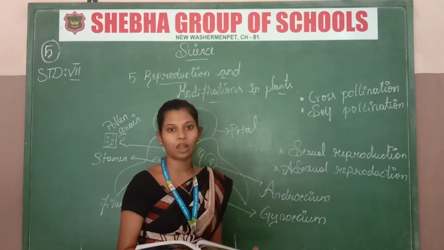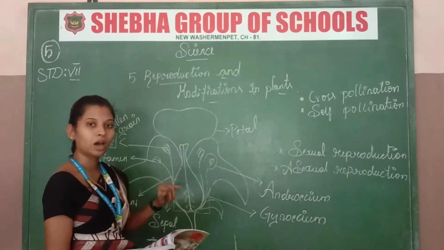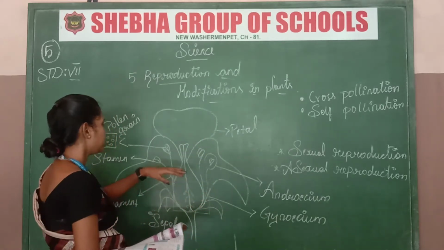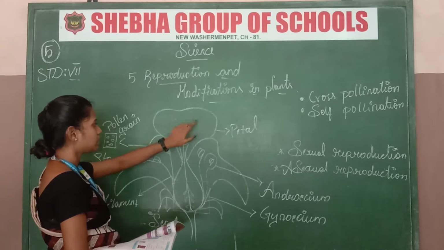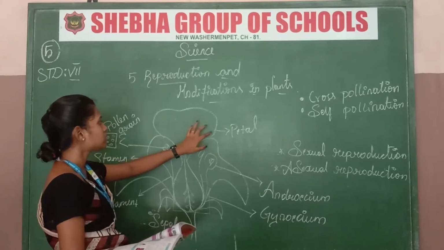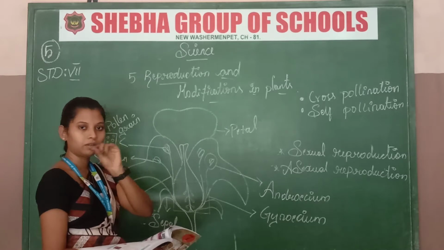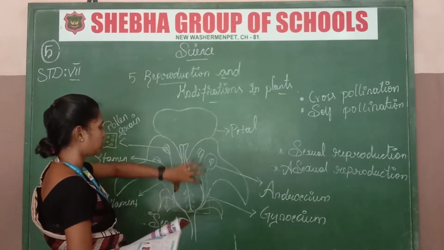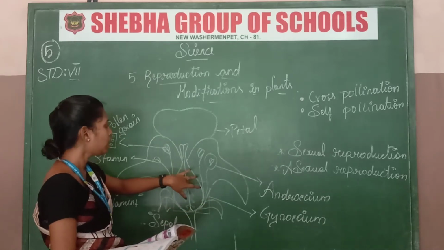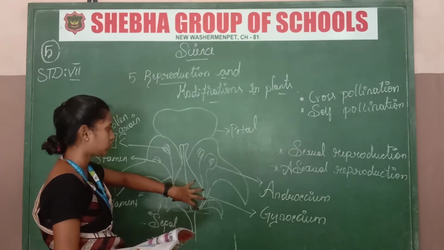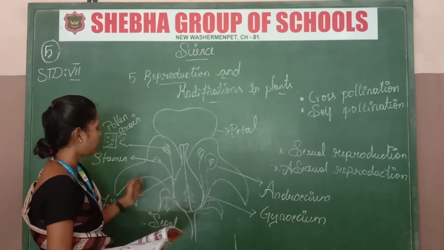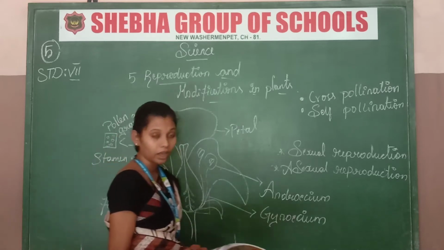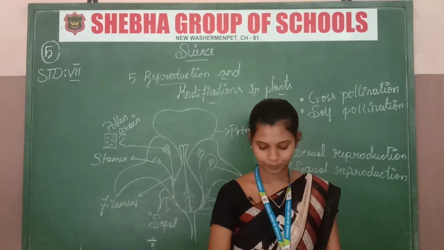Now, parts of the flower. What are the parts of the flower? We already know about the parts of the plant. Now we are going to see the parts of the flower. Just see, the flower contains a feather-like structure, that is the petal. It also has one structure in the middle of the flower, that is the gynoecium part, and there will be the anther, the sepal and the stem of the flower. These are the parts of the flower.